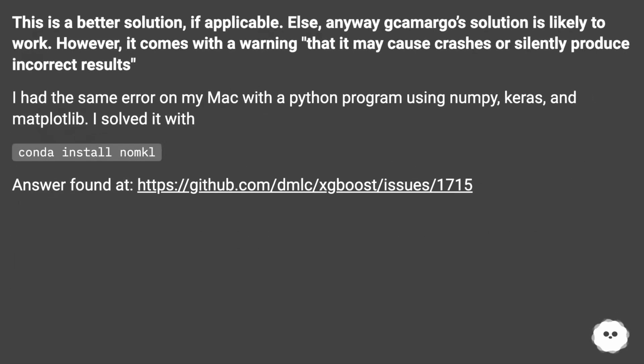This is a better solution if applicable. Else, anyway, Camargo's solution is likely to work. However, it comes with a warning that it may cause crashes or silently produce incorrect results.